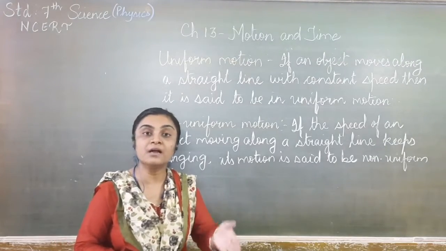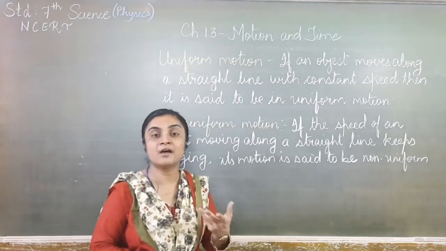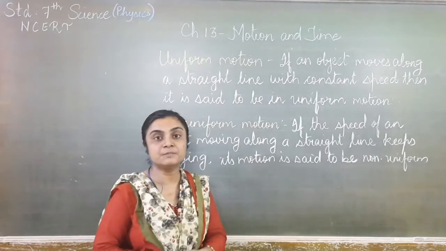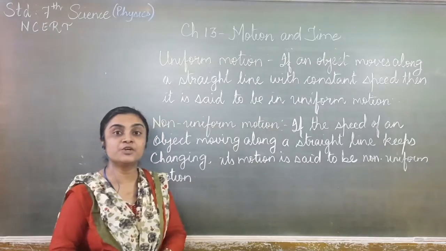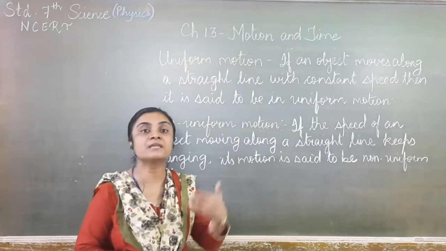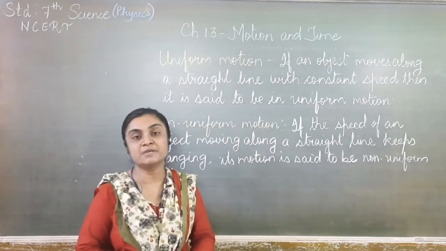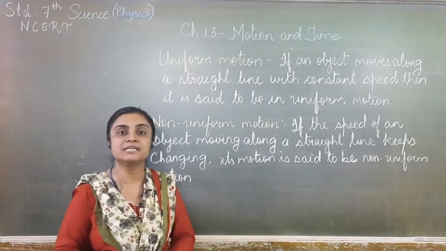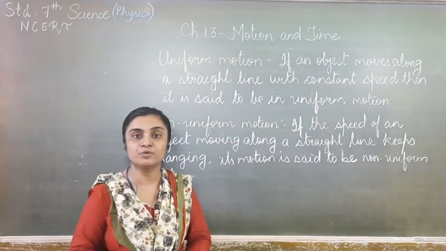Uniform means with a continuous speed. If a vehicle or an object, whatever it is, is moving with a continuous speed, then that type of motion is said to be uniform motion. And if it is not moving with a continuous or constant speed, or its speed keeps changing, then that type of motion is said to be non-uniform motion.